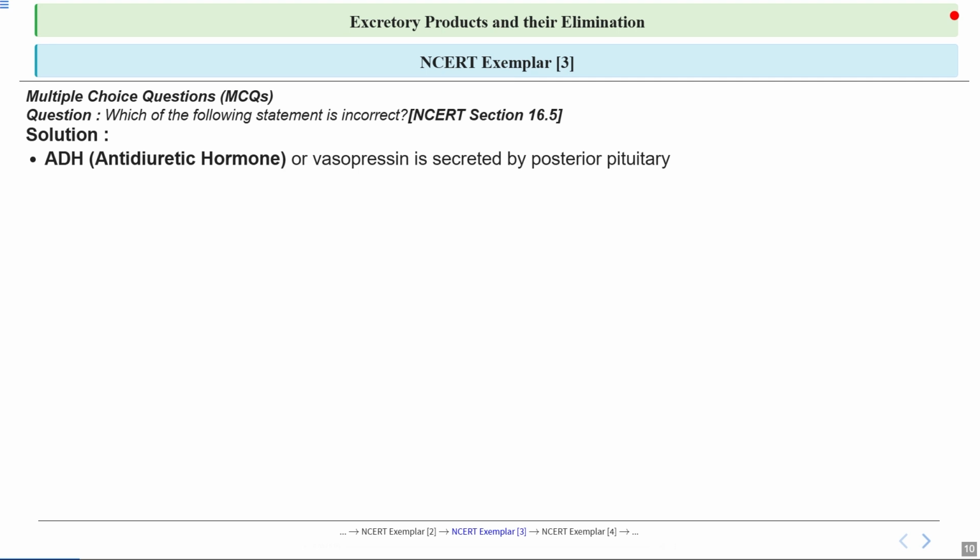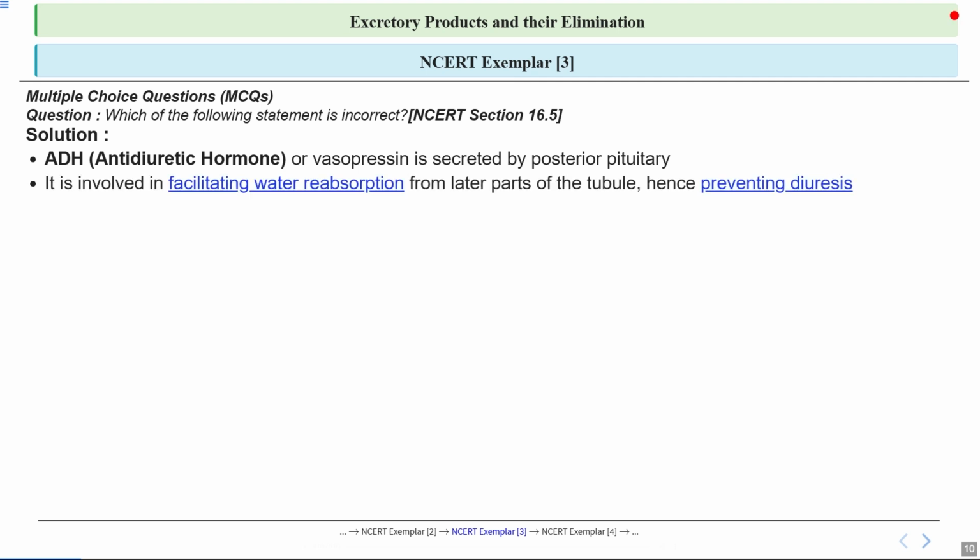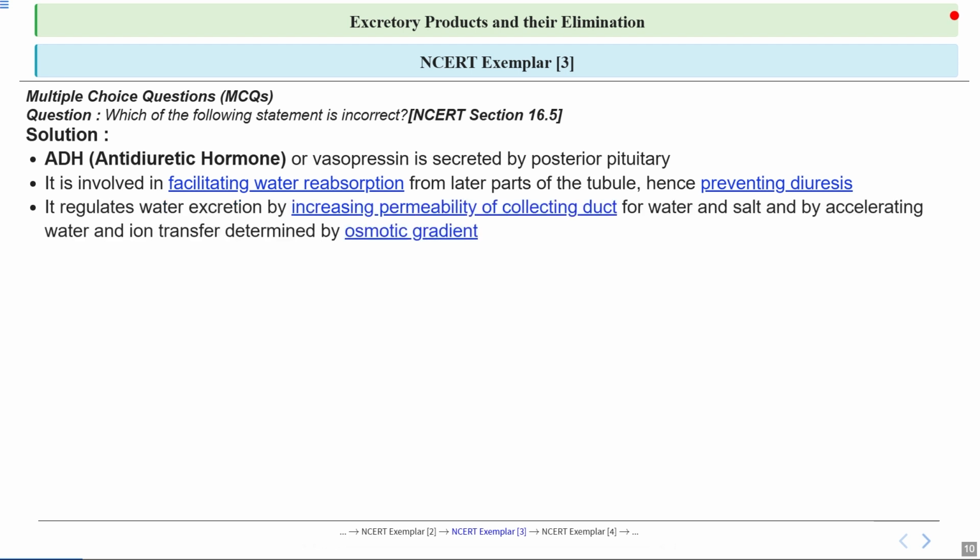So remember, the posterior pituitary is responsible for storing and releasing hormones produced by the hypothalamus. Now moving on to the next point, ADH facilitates water reabsorption in the later parts of the kidney tubules, and this process is essential for preventing diuresis, which is excessive production of urine. So you can think of ADH as a water saving hormone that helps our body conserve water when needed.